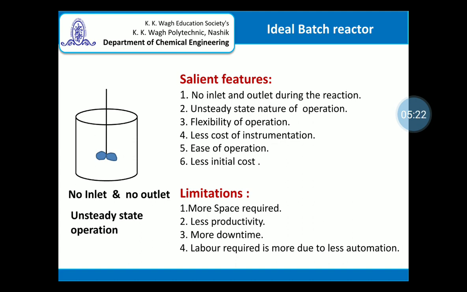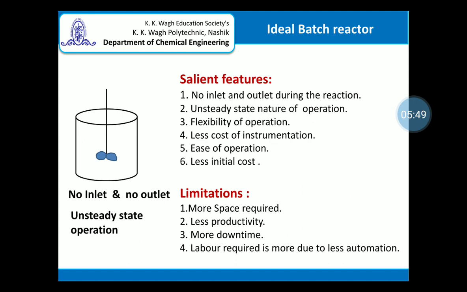Charging time, unloading of the reactor, and preparing it for the next batch are considered non-productive activities, and because of the batch mode of operation, we consider the time required for these activities as downtime.